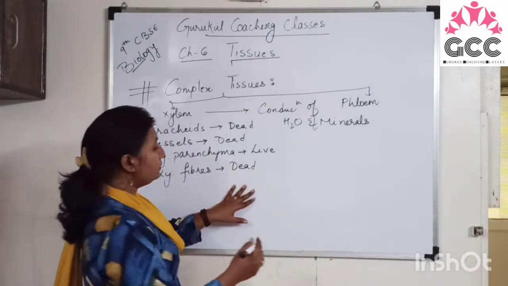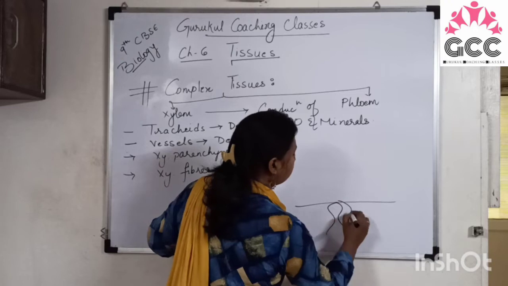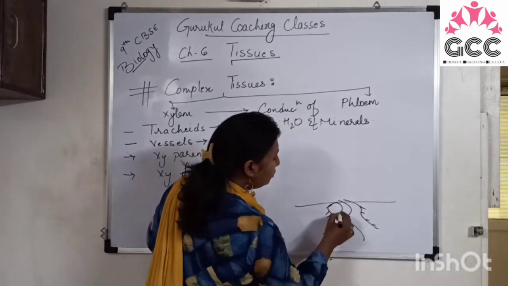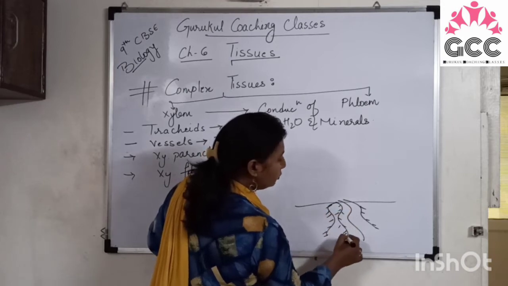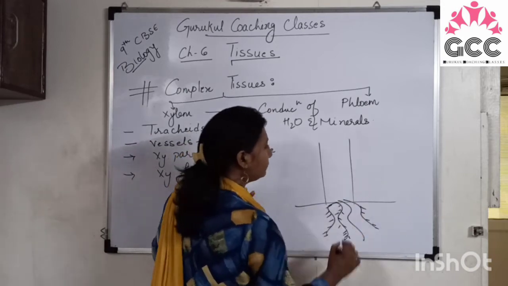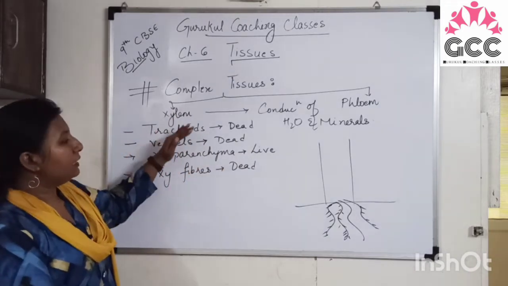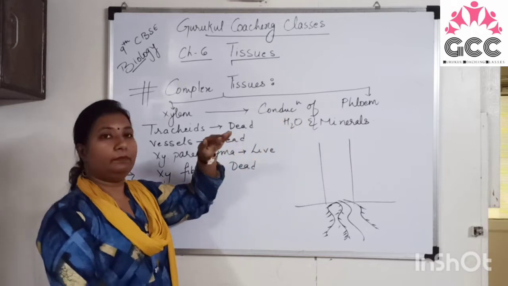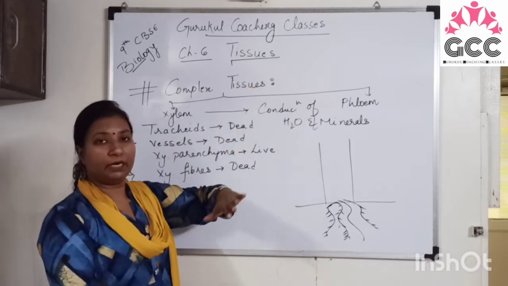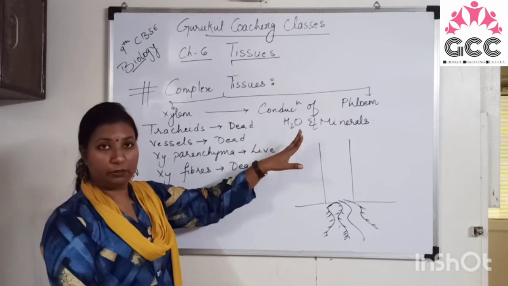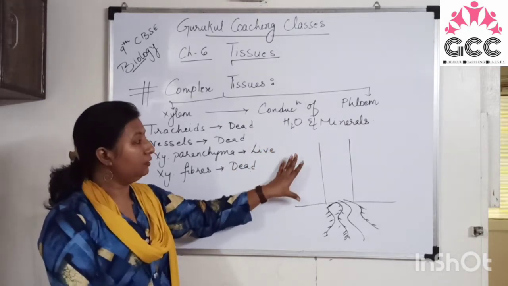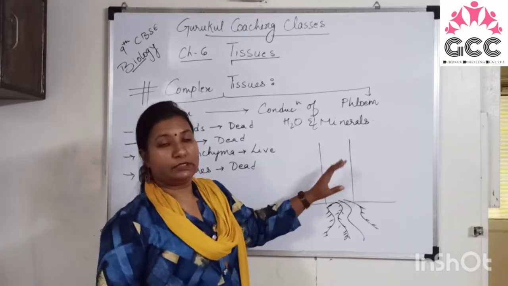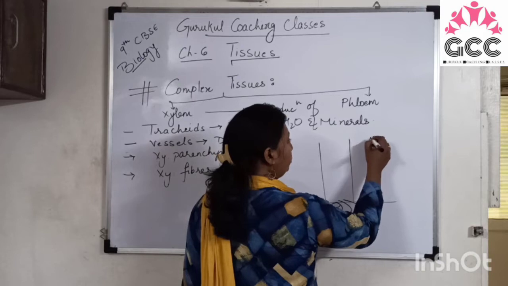You can say flow of xylem. In the root, small root hairs are present which are absorbing water from the soil, right? Then xylem is conducting this water and minerals, and it is reaching each and every part of the plant. Means water and minerals will reach each and every part of the plant through the xylem. So the flow of xylem is always unidirectional.